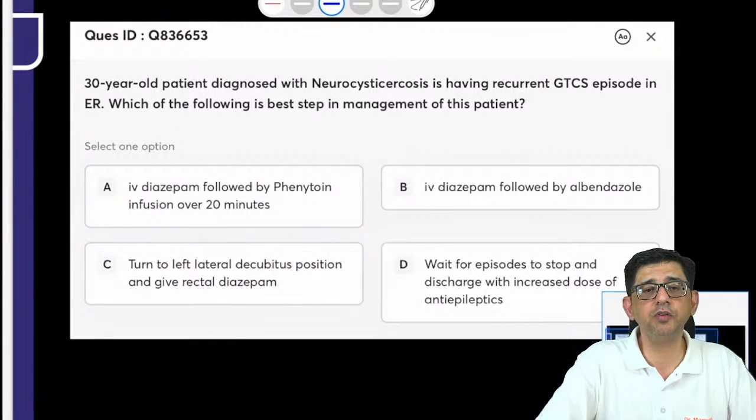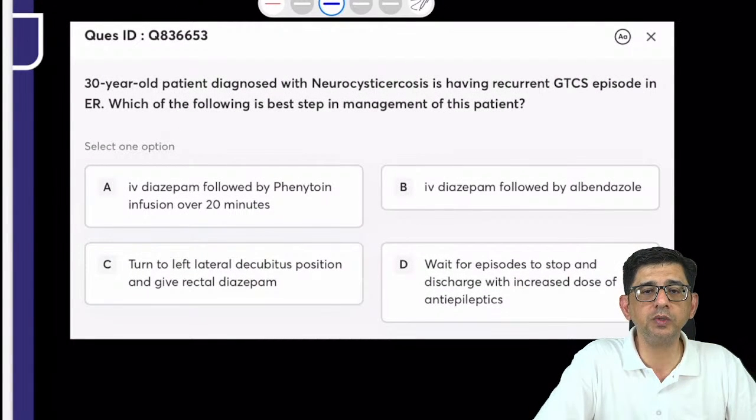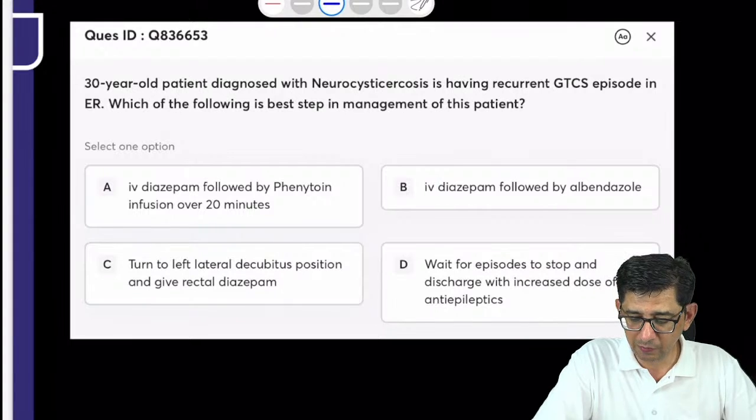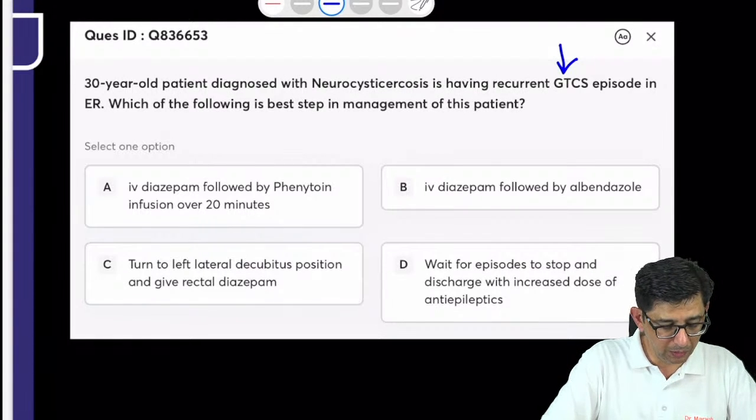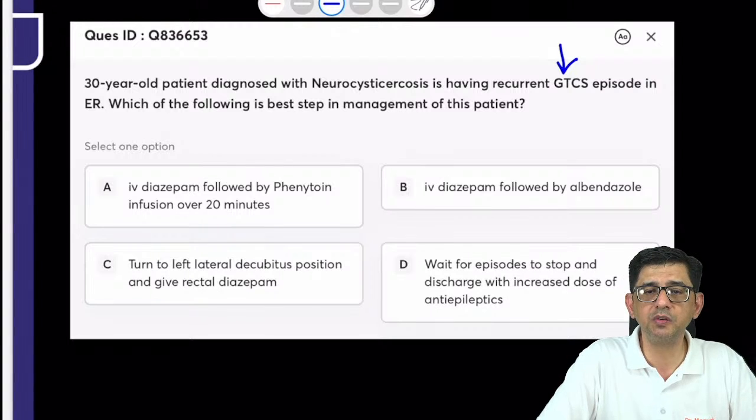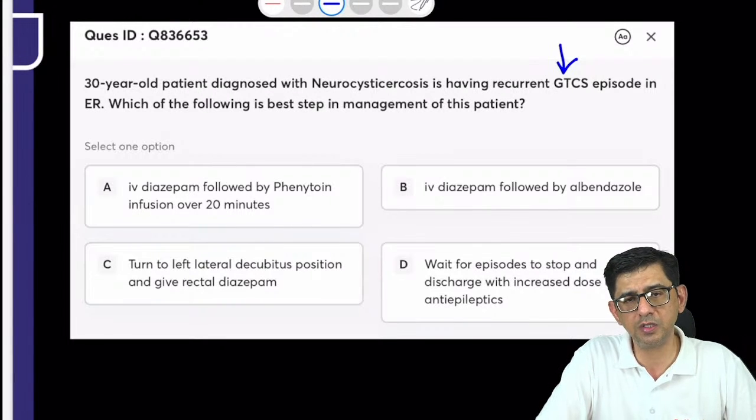Let's move to the next one for today. We have a patient with neurocysticercosis. He's having recurrent GTCS episodes in the emergency room. And yes, Utkarsh, sulfadoxine pyrimethamine, cotrimoxazole, other drugs, pyrimethamine would be the first answer.